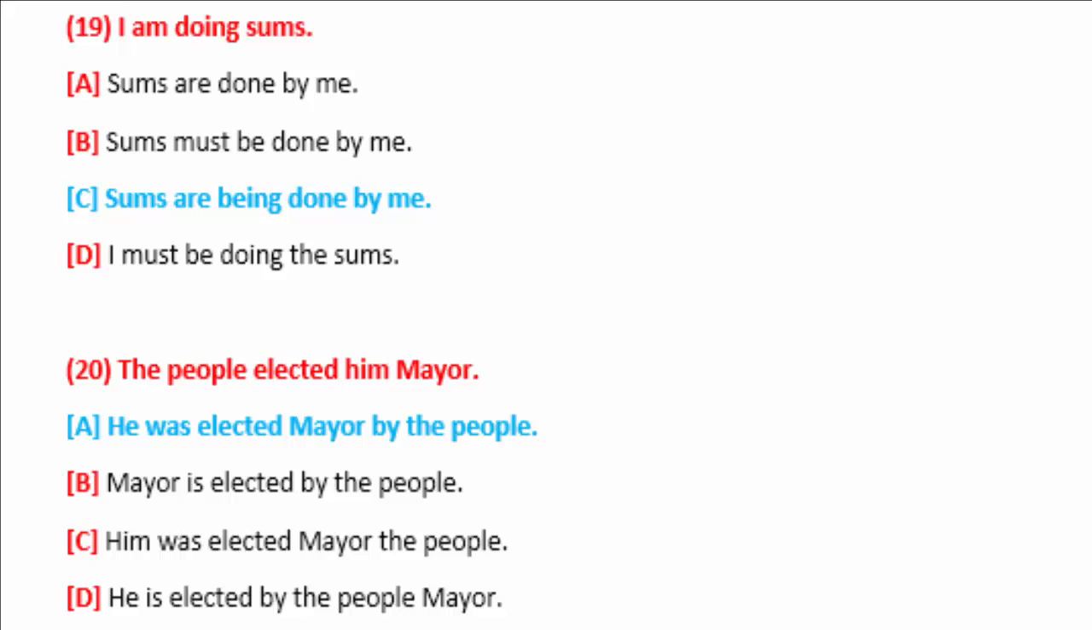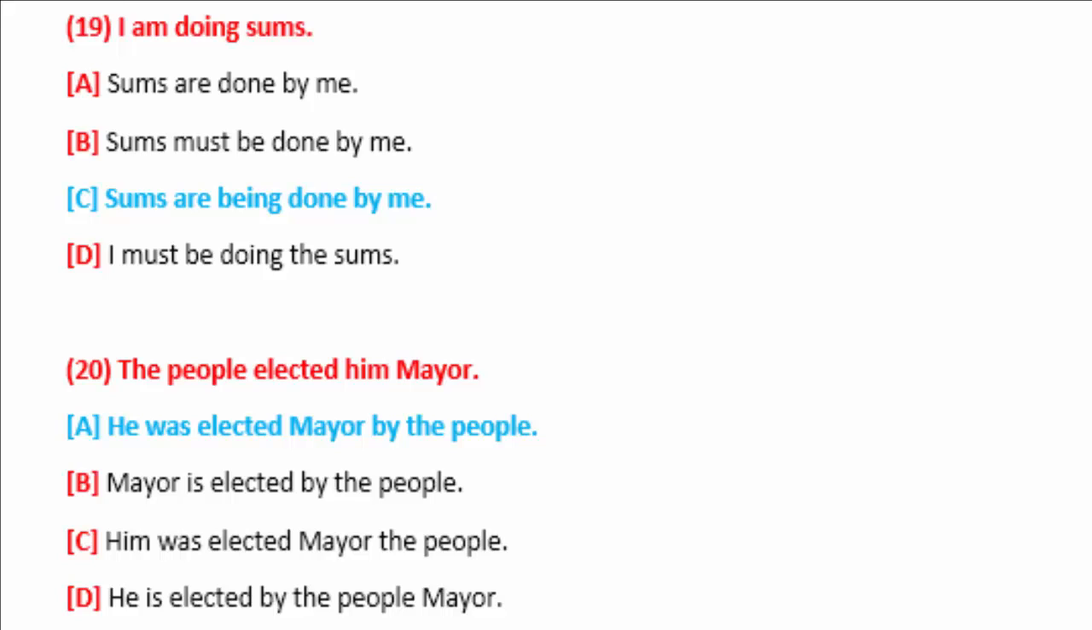Sentence number 19. I am doing sums. I believe that this is the easiest question in the whole test, and you must have done it without any tension or burden. This is present continuous tense. I am doing sums. Sums will come at the beginning. We will use are as an auxiliary verb of present continuous and passive voice with sums, and are being is the actual auxiliary verb, and done as the past participle form of doing, by me, agent plus object of the passive voice.